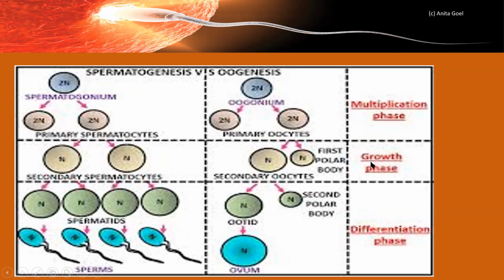Students, this is wrong here. This only grows in size here, because this division occurs only in the differentiation maturation phase, not here. This simply grows in size here. In case of this maturation phase, meiotic division occurs and 4 are formed. This is unequal division, so only one ovum is formed.